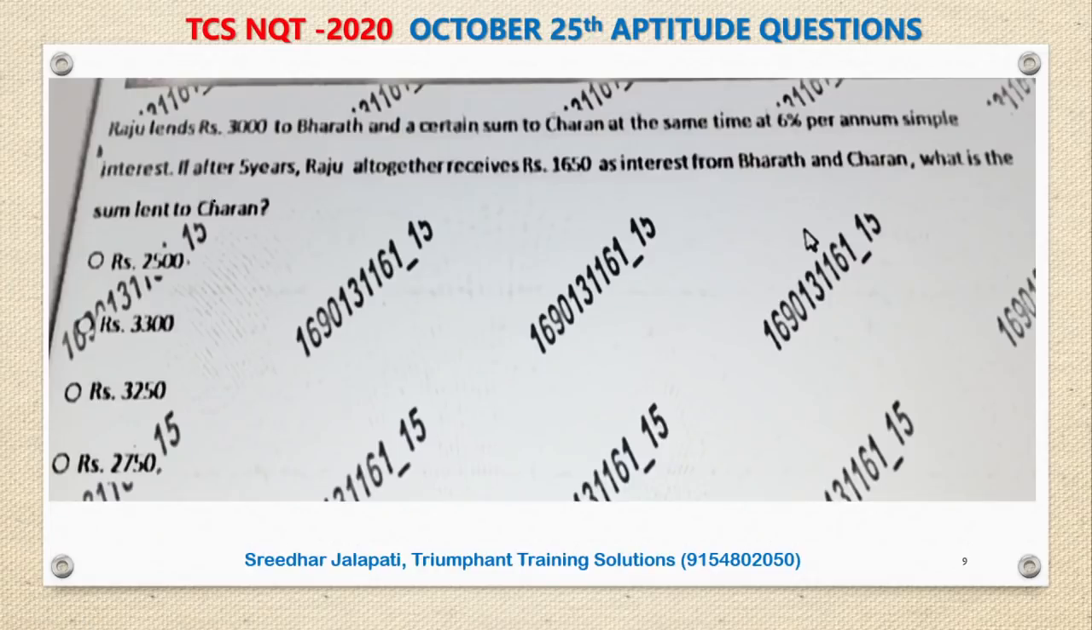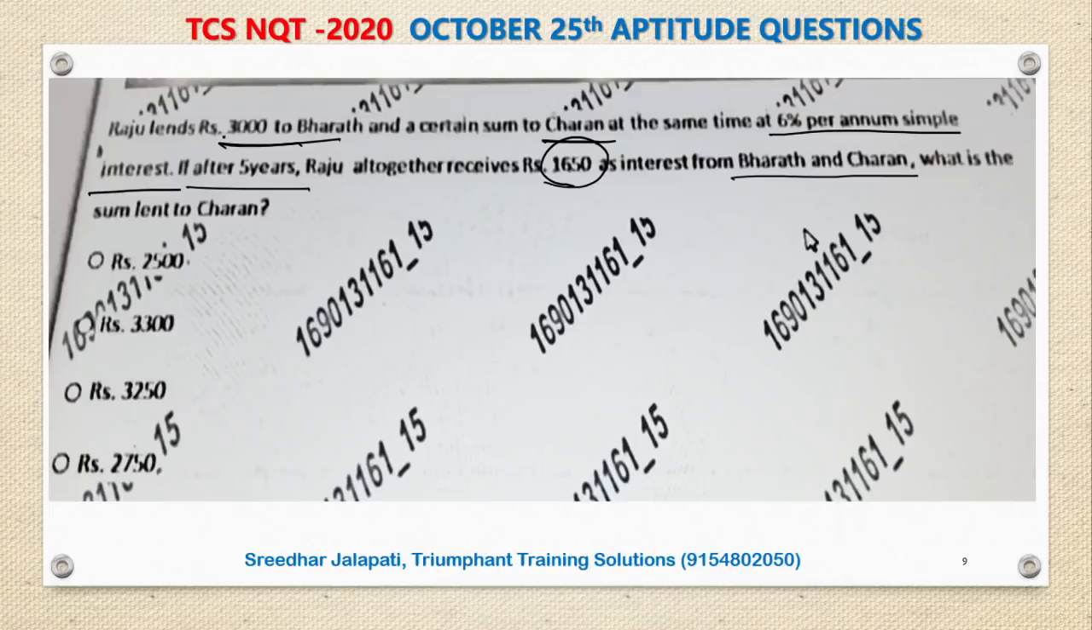Here is the next one. Raju lends rupees 3000 to Bharat and a certain sum to Charan at the same rate of 6% per annum simple interest. If after 5 years Raju altogether receives 1650 as interest from both Bharat and Charan together, then what is the sum lent to Charan?